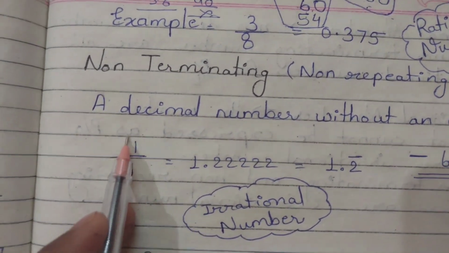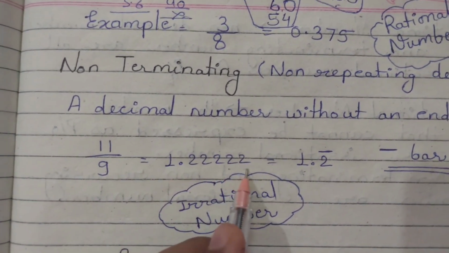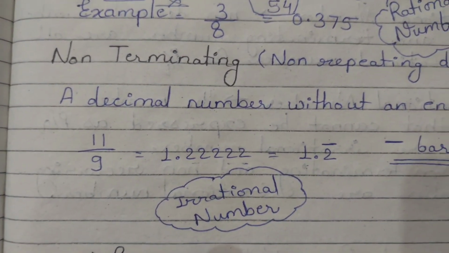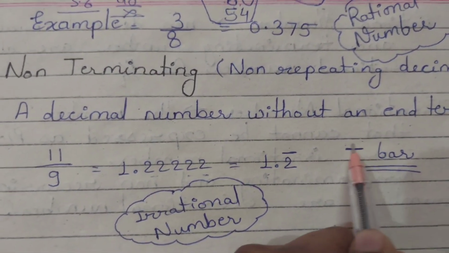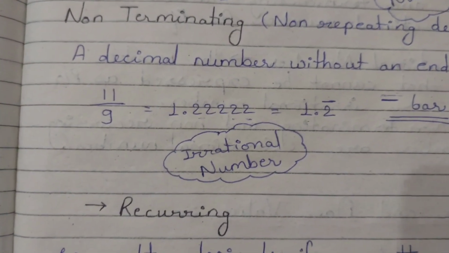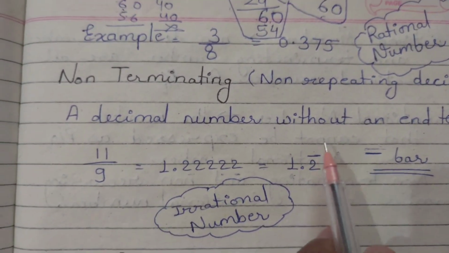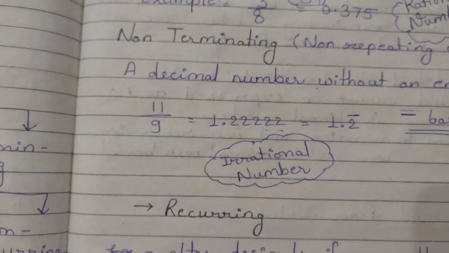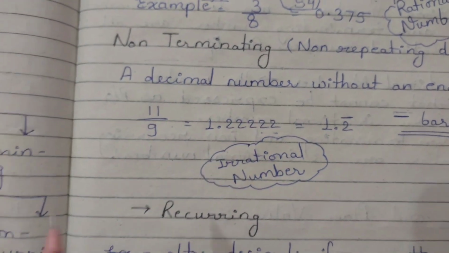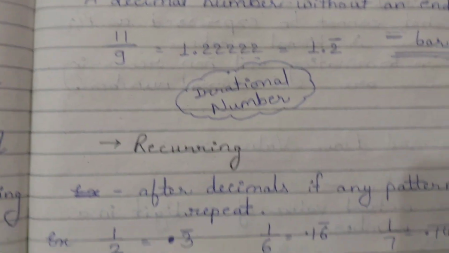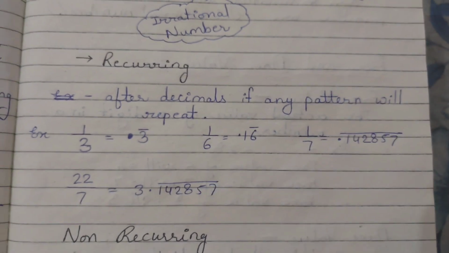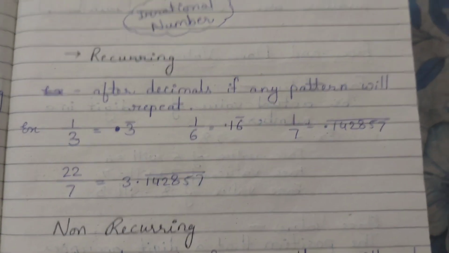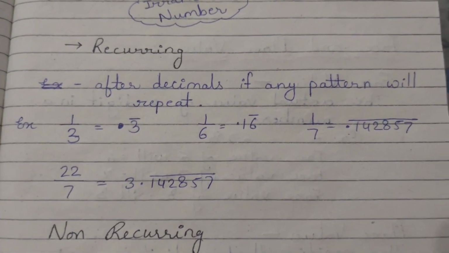Here you are seeing that 9 upon 11, if we divide, we will get 1.2222. So here we are putting a bar. If the same number keeps going on, that's why we are putting a bar, which means a non-terminating number is an irrational number. In non-terminating numbers, we study recurring numbers. After the decimal, if any pattern repeats, then that will be a recurring number.